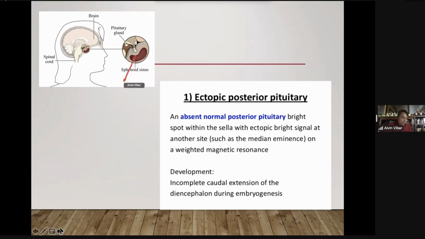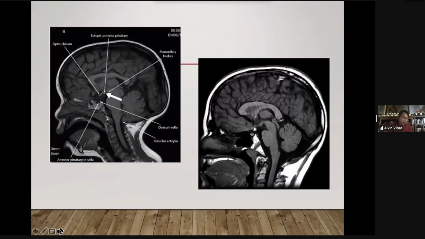So you have a depression here. This is where the pituitary gland is lodged. So you could have an ectopic pituitary gland. So here, in the sella turcica, the posterior pituitary gland is ectopic.